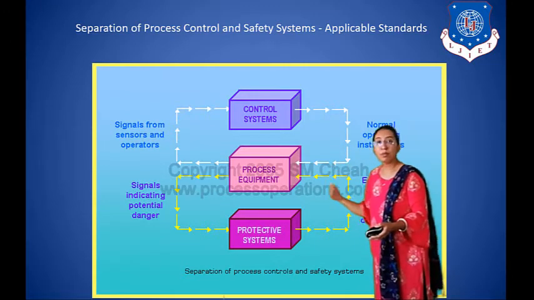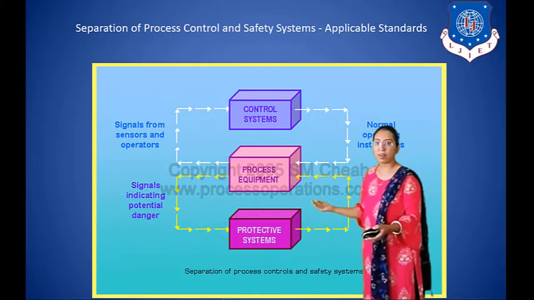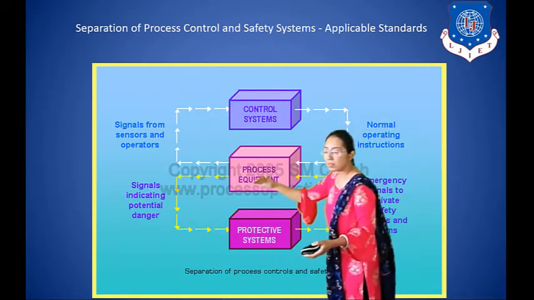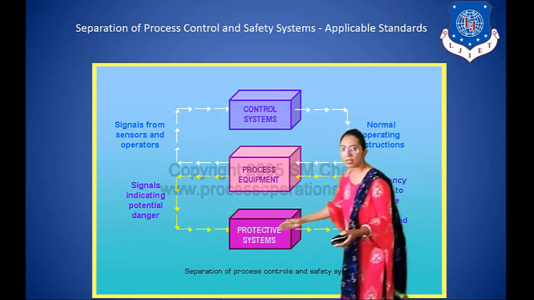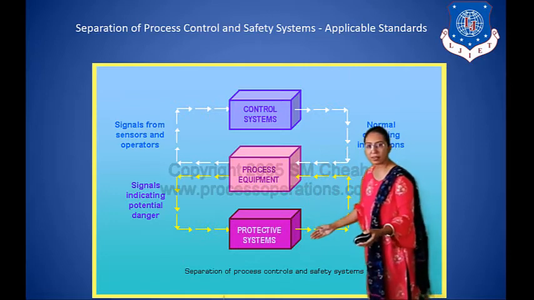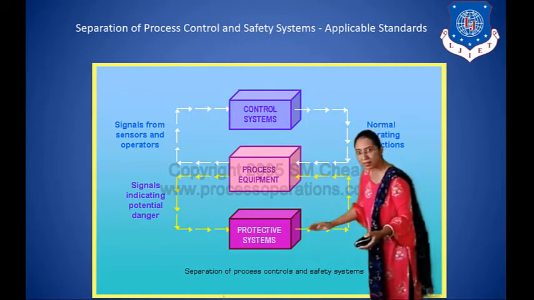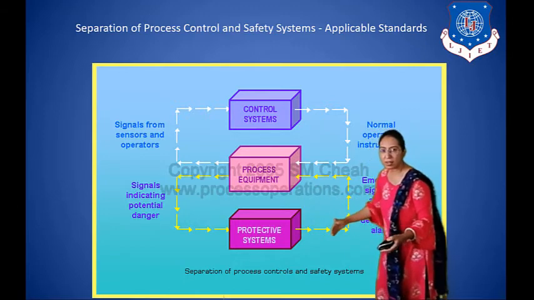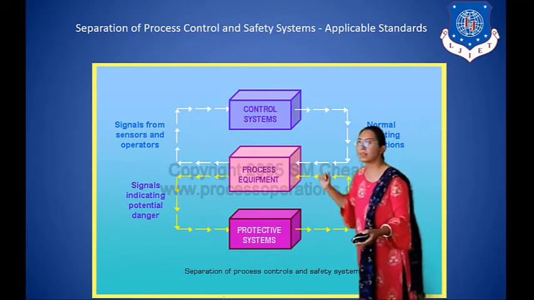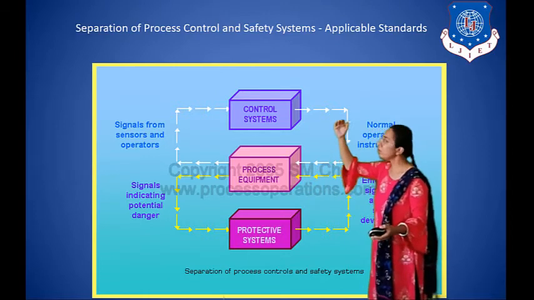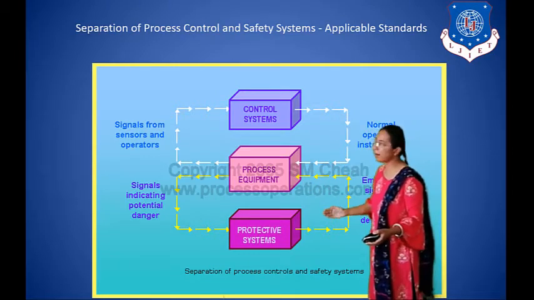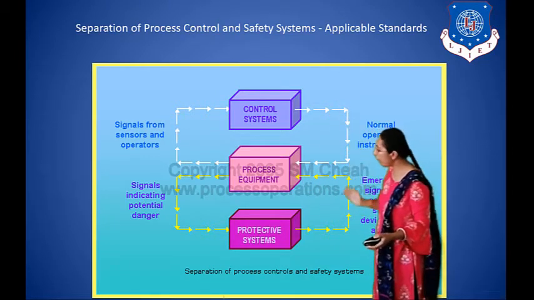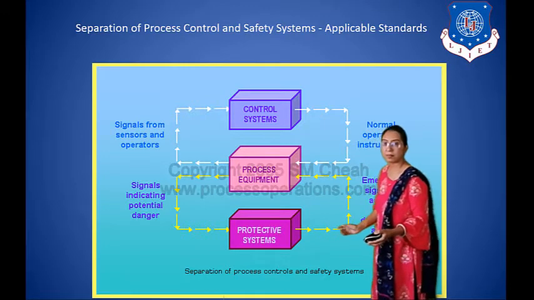If any fault occurs in our system, then the process equipment sends a signal to the protective device. So this is our safety system, and after the problem is solved, the signal is sent to the process equipment. So here we have separated the control system and the safety system.